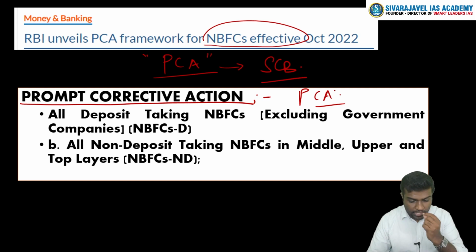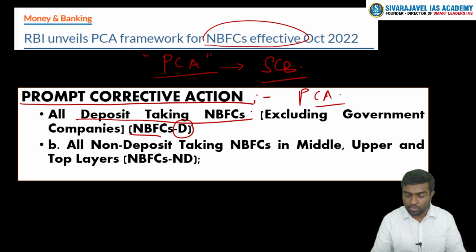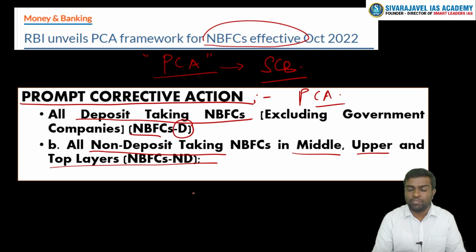It says that it is applicable for all deposit-taking NBFCs. And if it is a non-deposit-taking NBFC, then it will be only for the middle, upper and top layers. So why do we have this kind of classification? This is a little contextual.